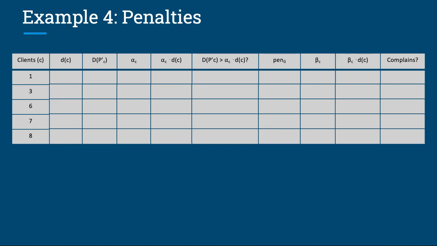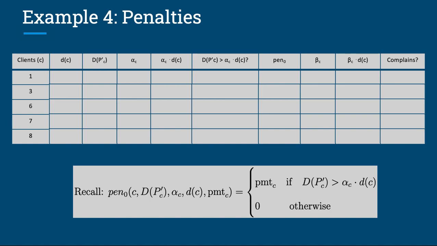Now let's go over the penalty revenue calculation resulting from that solution. Here we have a table with headers, client C, their minimum path delays, little d of C, the routing delays, capital D P dash of C, the tolerance threshold alpha C, the tolerance threshold alpha C times the minimum path delay, little d of C, the predicate for the penalty definition, whether capital D P dash of C is greater than alpha C times little d of C, the penalty amount pen naught, the complaint threshold beta C, the complaint threshold times the minimum path delay, little d of C, and whether a client complains or not. We also have the pen naught definition below the table.